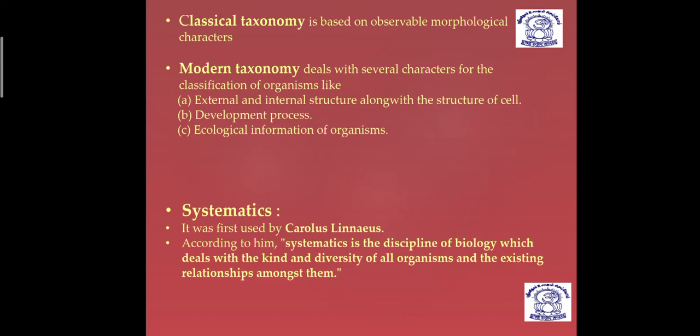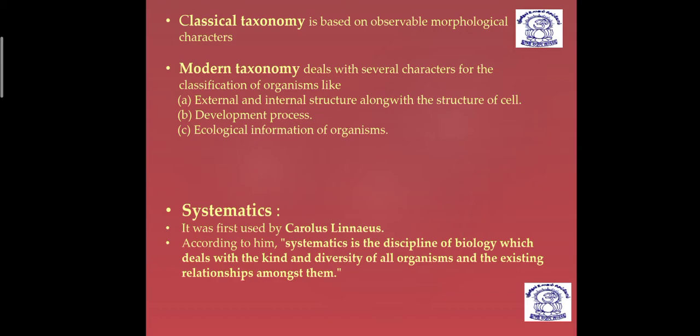So here you can see the characters like external and internal structure along with the structure of cell. You can see here modern taxonomy does not deal with only morphology. Here they are dealing with the morphology along with the internal structures, and internal structures include the structure of cell. You can see the study of the structure of cell, either it is prokaryotic or eukaryotic. Another is the development process, how they have developed.